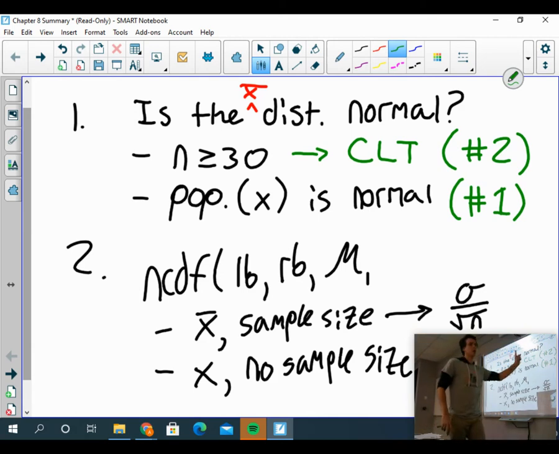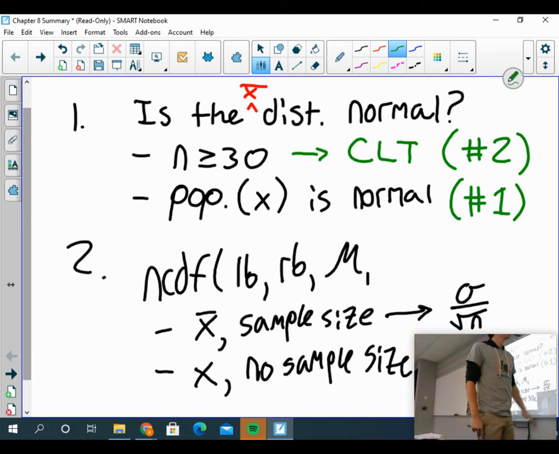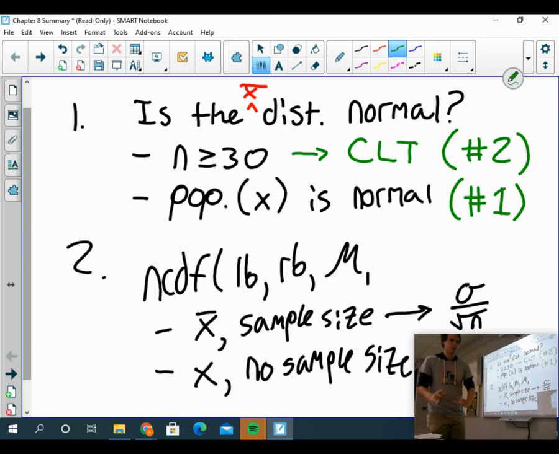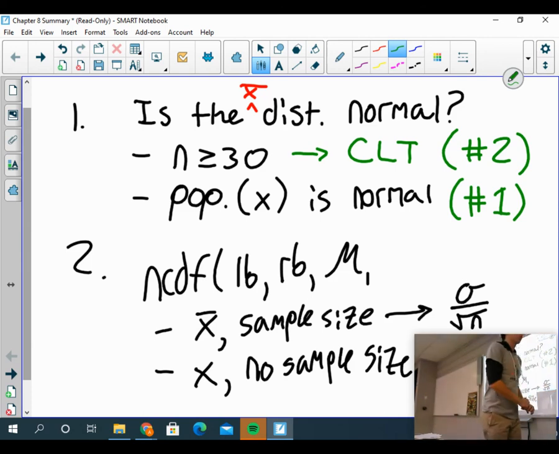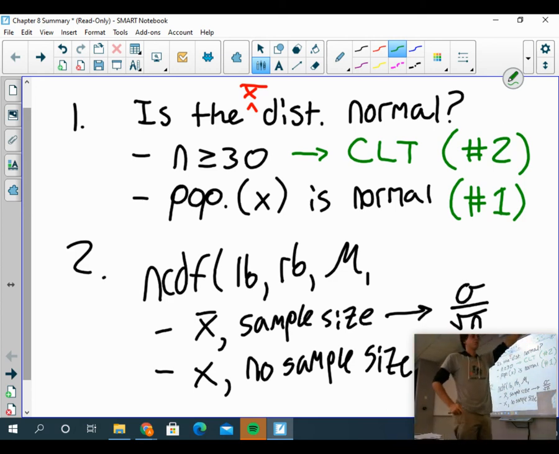Remember, we don't make predictions about the population. We use these theorems to determine information about the distribution of sample means, not the population. The population is what the population is, but the central limit theorem and theorem 1 help us determine whether the distribution of sample means is normal.